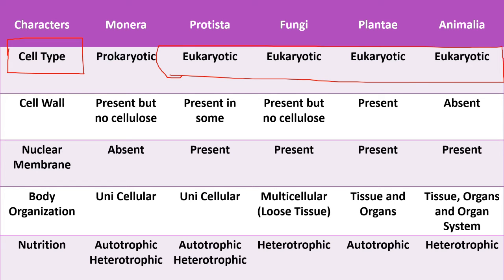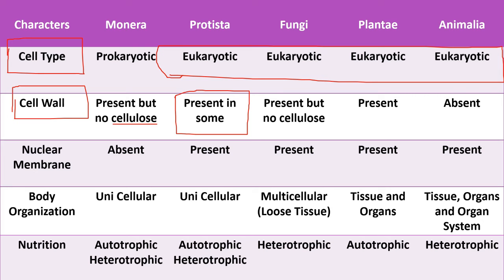Next, if you consider the cell walls. In Monera, cell wall is present, but the building unit is not cellulose, but instead peptidoglycan is present. And if you consider Protista, the cell wall is present in some organisms and in some it's not. For example, in diatoms and dinoflagellates, there are cell walls.